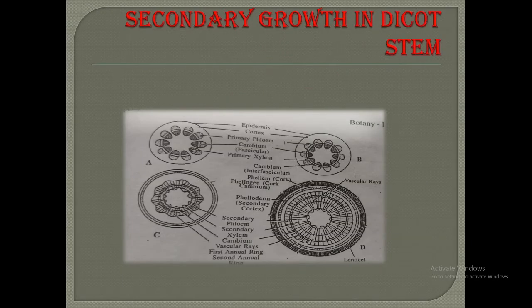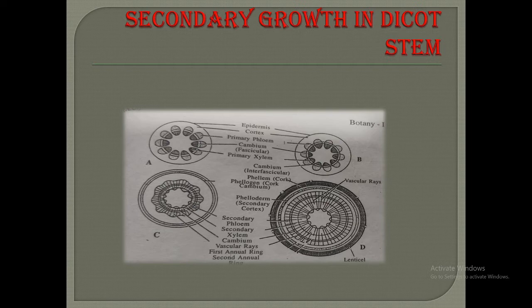Hello, today we will be talking about the secondary growth in dicot stem. Majority of angiosperms, after completion of their primary growth, enter a phase of secondary growth. The plant not only grows in height but in diameter also. Increase in girth or diameter of the axis is called the secondary growth.